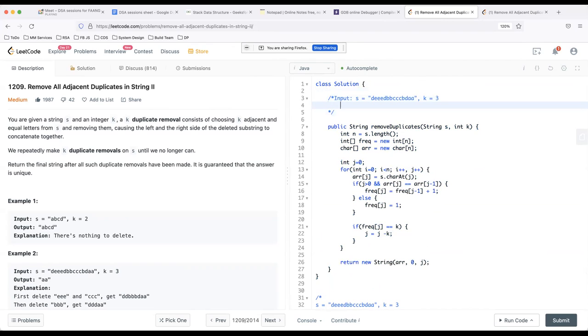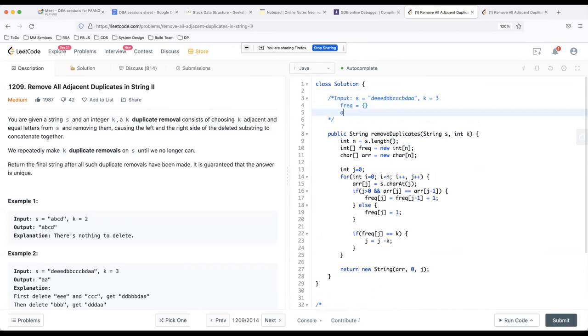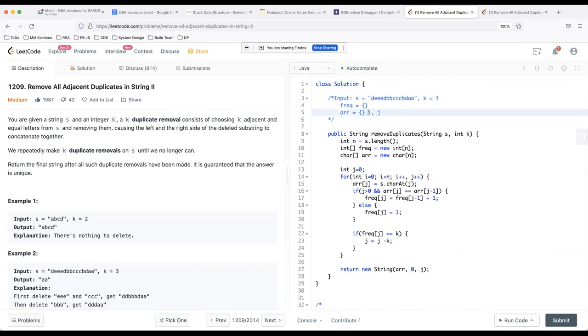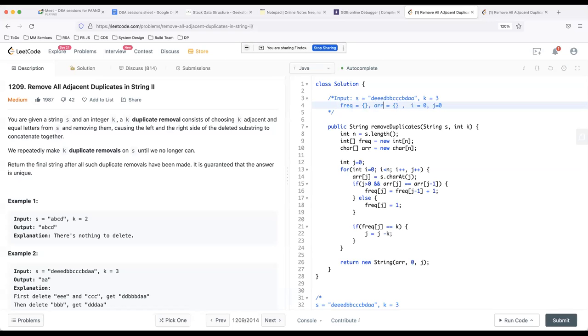Okay, so first I'm taking a frequency array, and then I'm taking a character array. I have i and j, so I'll just keep i and j like this. i is 0, j is 0 initially, and I have the frequency array, character array, 2 pointers i and j.